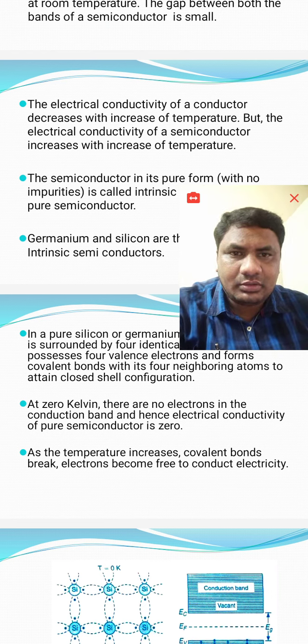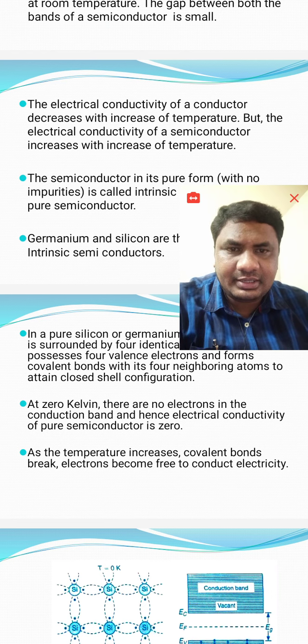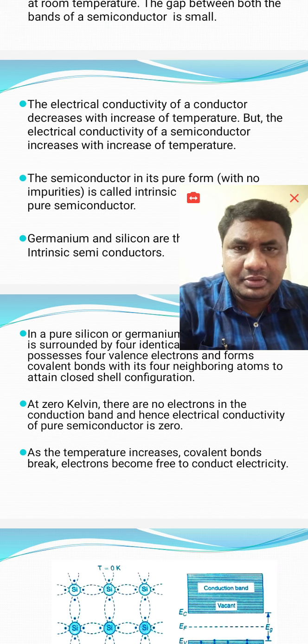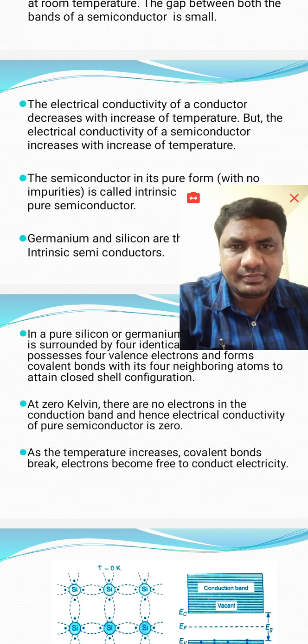Next, the electrical conductivity of a conductor decreases with increasing temperature. Earlier, I mentioned that there is no forbidden energy gap in conductors. Whenever we raise the temperature, the rise causes some heat, which can break the bonds between the atoms.